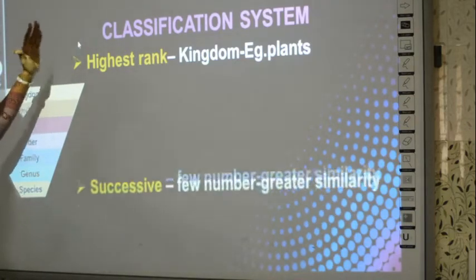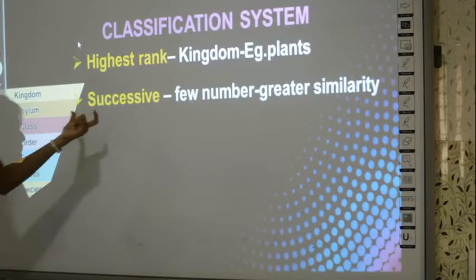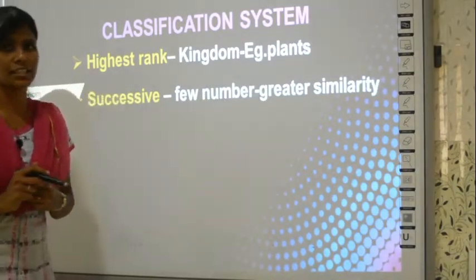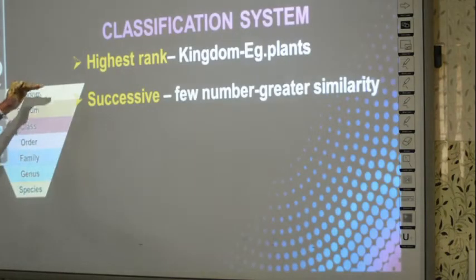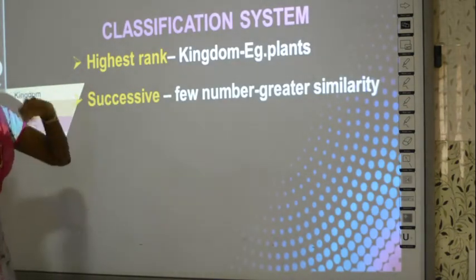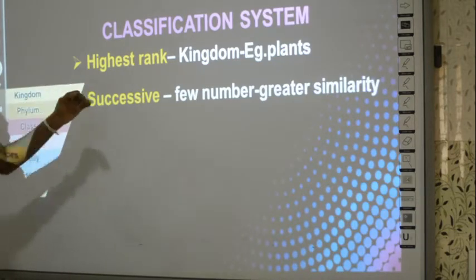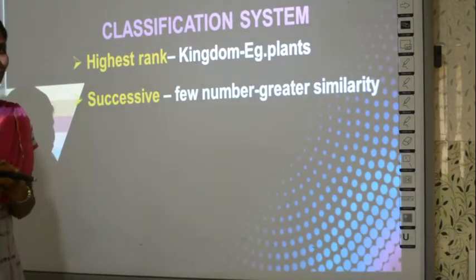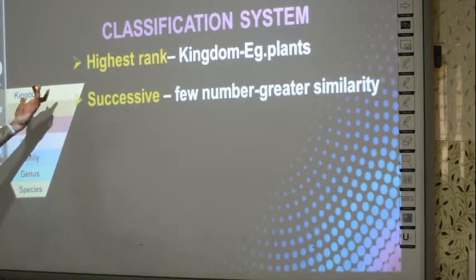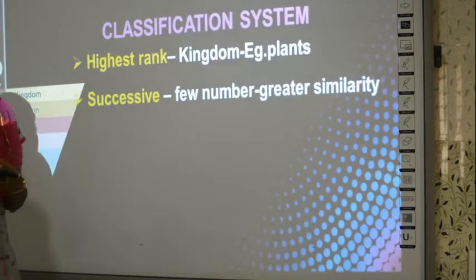So what is the next property? Successively you will have fewer numbers with greater similarities. I told you, no. As the ranking goes lower and lower, successive, which means the next ranking, will have very few organisms when compared to the previous one, and they will have greater similarities.